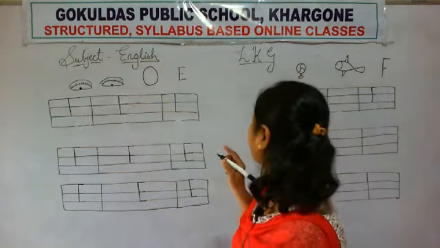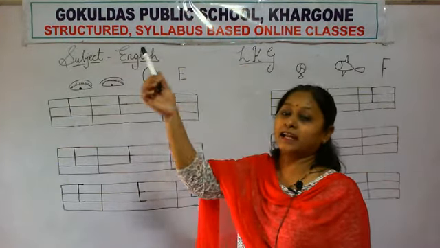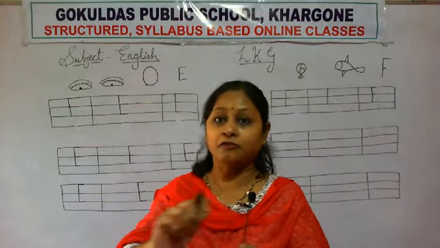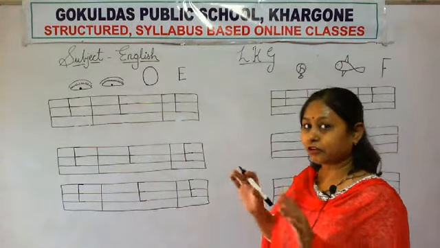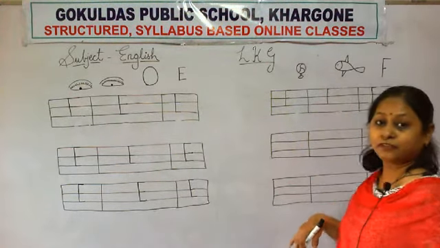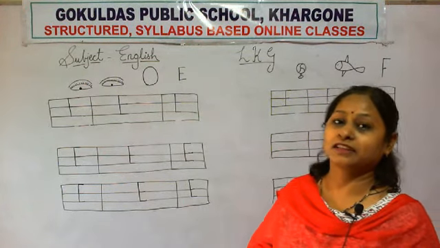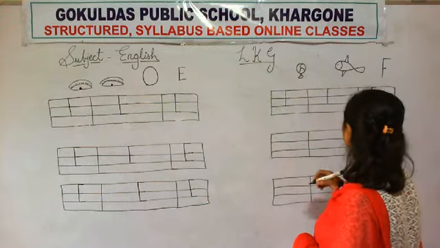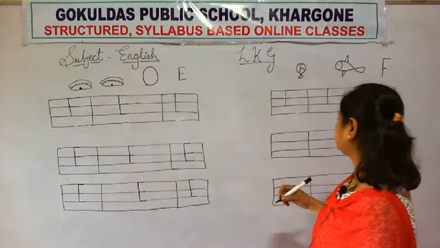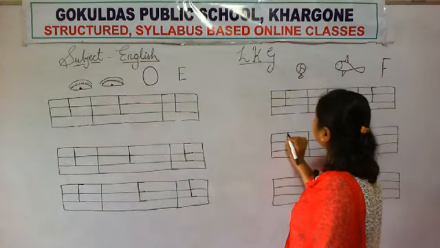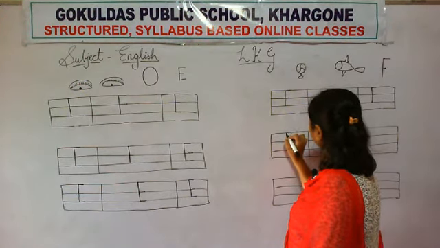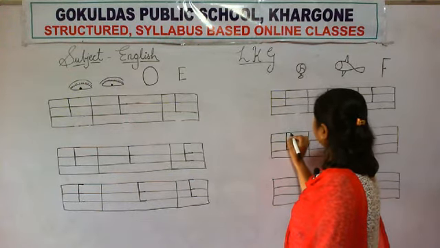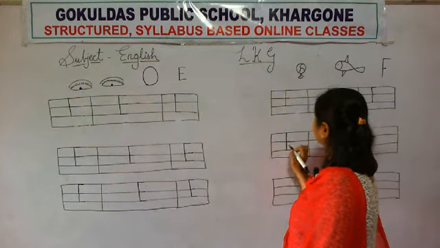F for fan. F for fish. F for fire. F for frog. Have you seen a frog? Yes, in rainy season the frog comes out. Yes. Okay. Then next, again, how will you write F? From upper line to base line, standing line, sleeping line, and again sleeping line.